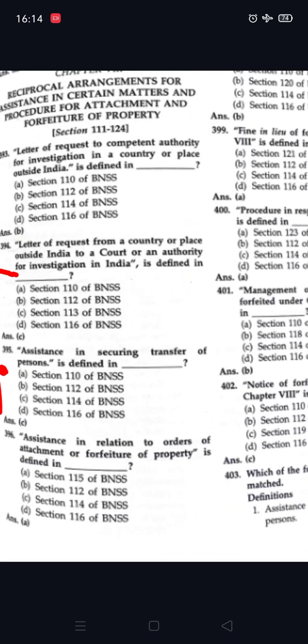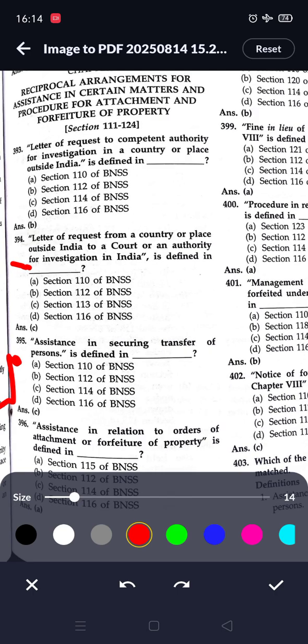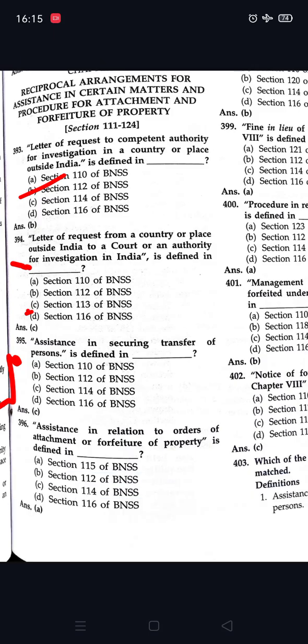So let's begin chapter 4, which is reciprocal arrangements for assistance in certain matters and procedure for attachment and forfeiture of property. So next question, letter of request to competent authority for investigation in a country or place outside India is defined in 112. Option B is correct. Letter of request from a country or place outside India to a court or an authority for investigation in India is defined under section 113. So option C is correct.